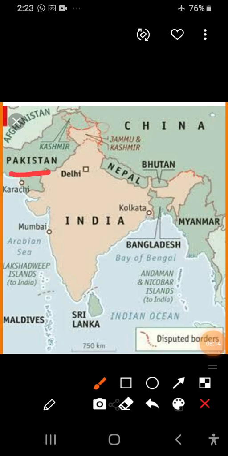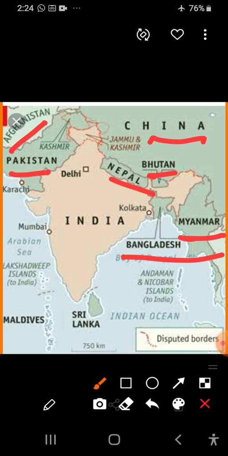Here, our India shares its border with Pakistan and Afghanistan to the northwest, and China, Nepal and Bhutan to the north and northeast. Here Myanmar and Bangladesh are the neighboring countries of India to the east.